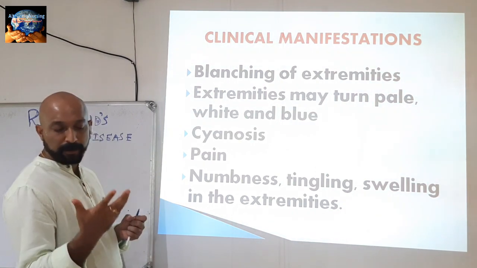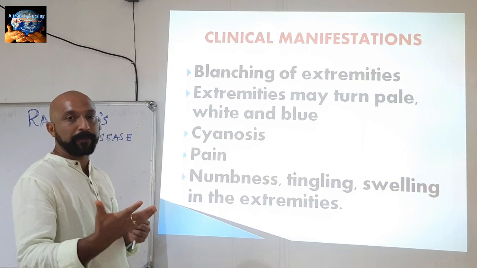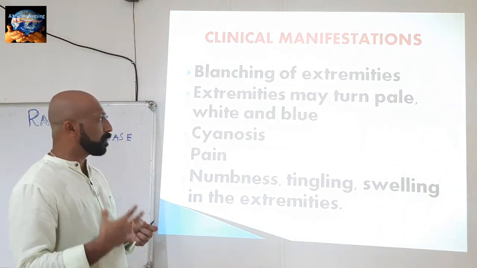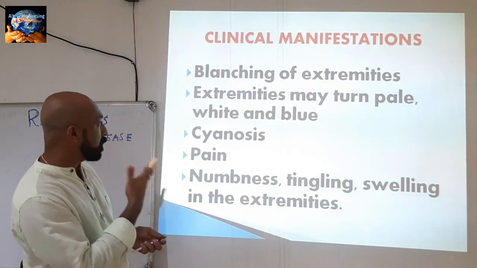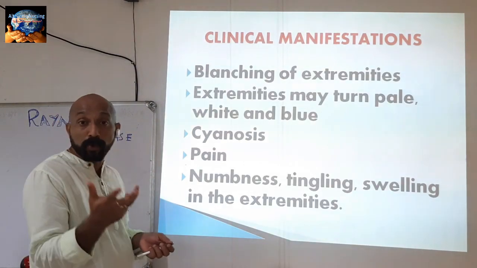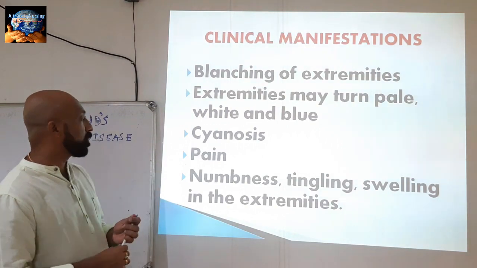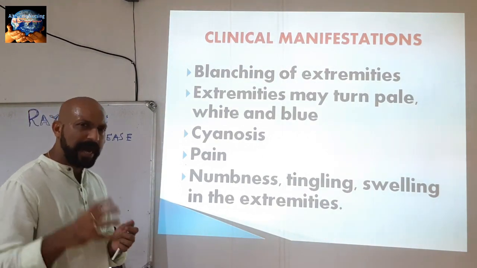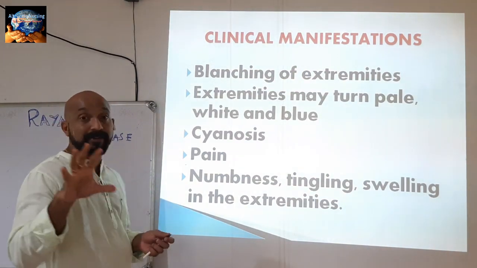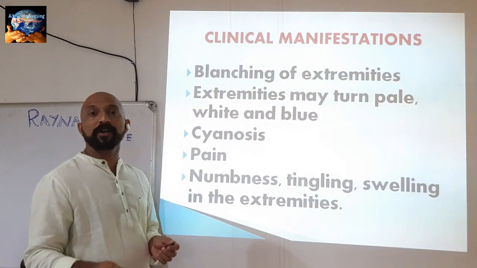Next, extremities may turn pale, white, and blue. In the first scenarios it may appear white and pale, and later when the condition worsens, it may change into blue. Bluish color is called cyanosis, because of less blood supply to the area. In some cases, the patient may feel an intense amount of pain. So pain is the other clinical manifestation of Raynaud's disease.